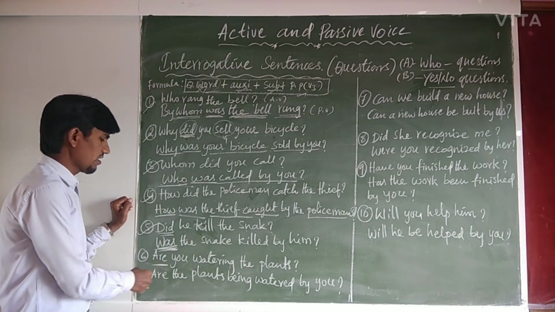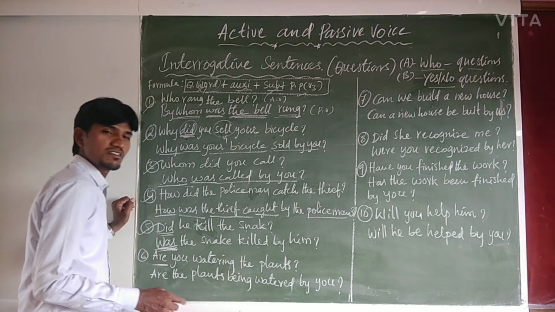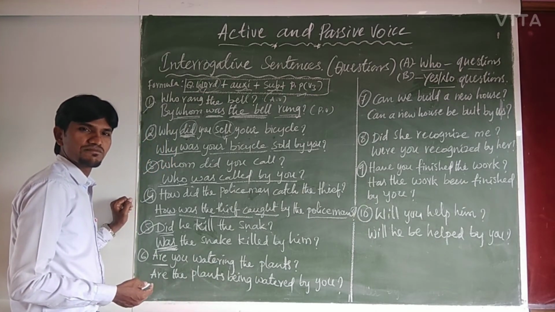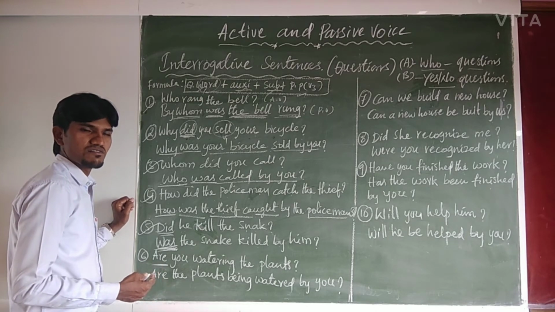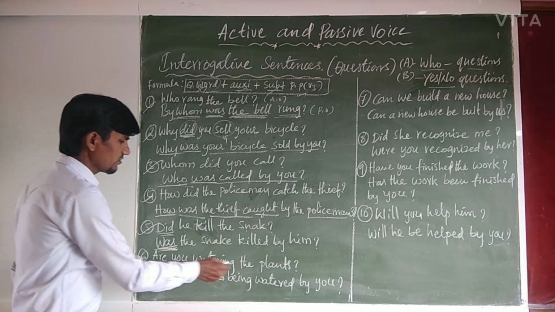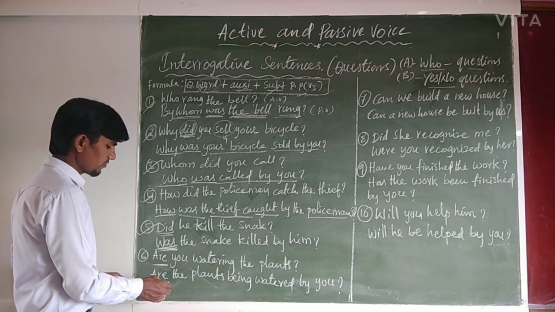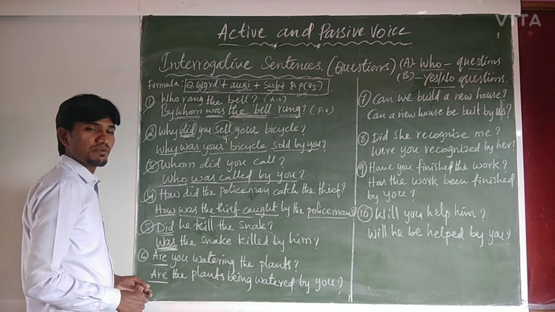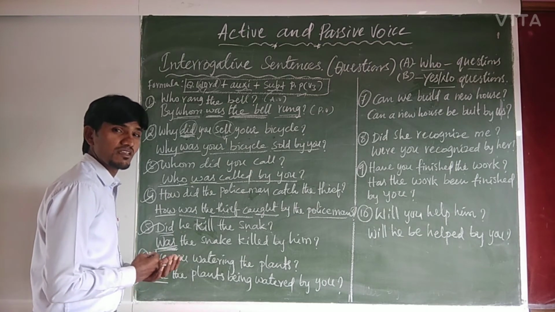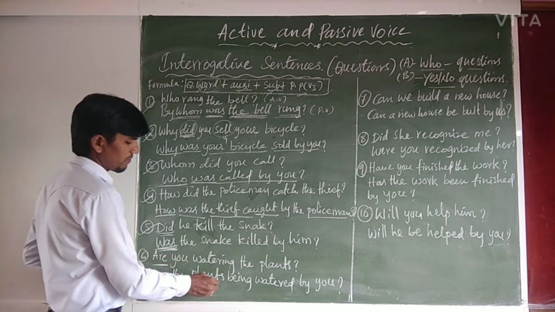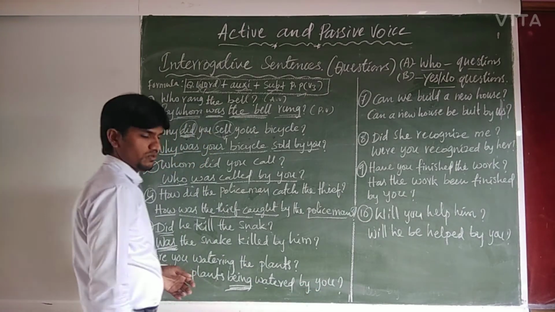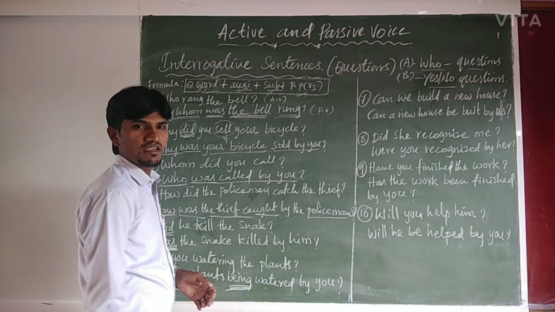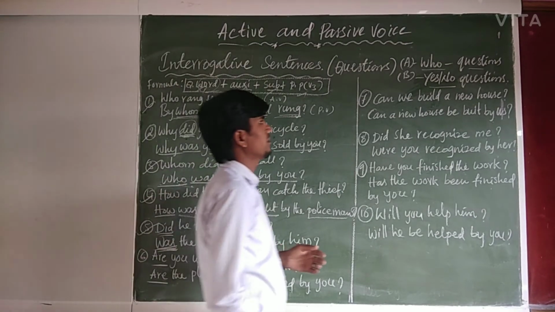Another example. Are you watering the plants? From which tense? Present continuous tense question. So therefore, the question will also be in present continuous tense but in passive form. So are the plants being watered by you?